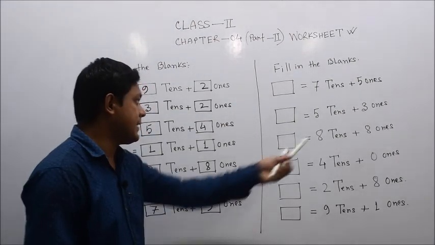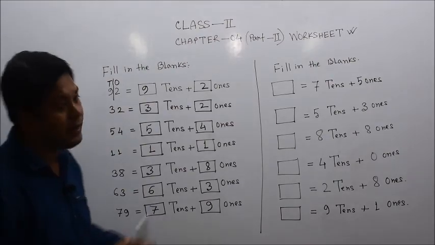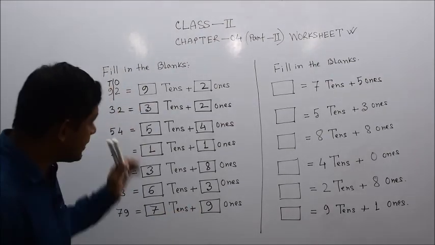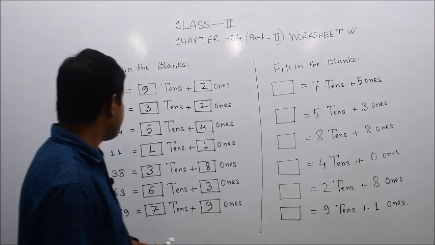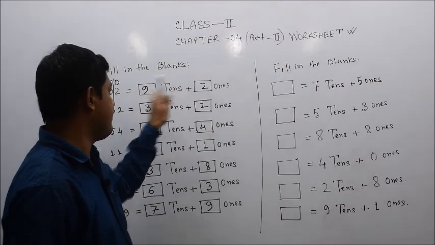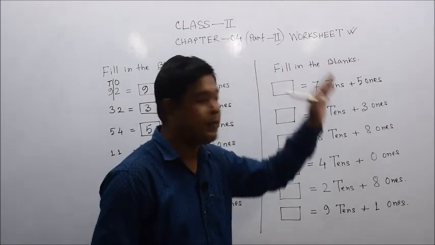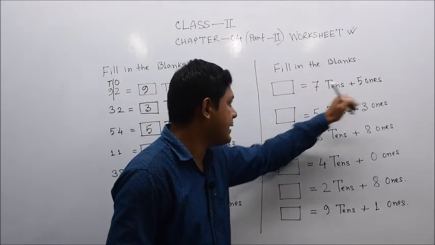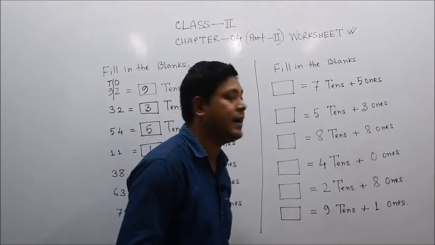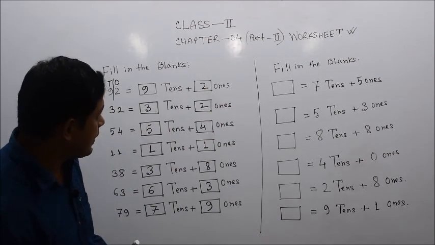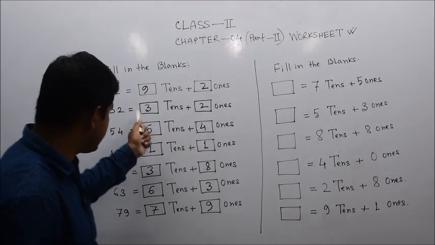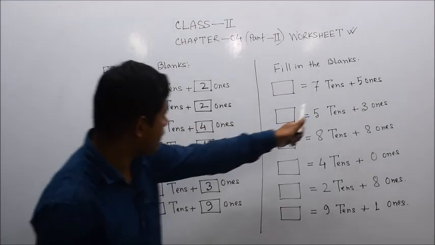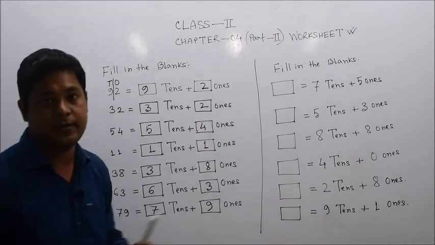Now in the second part, right hand side, fill in the blanks. Same type of questions, but what is different in these questions? Here the first number is coming, then a blank box is given. Here in our part the blank box is given and this 7 tens and 5 ones is there. That means if we compare these two fill in the blanks, we have found that this pattern is completely opposite to the pattern in the previous one.